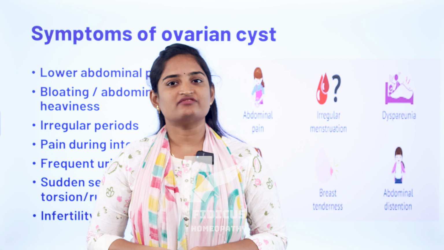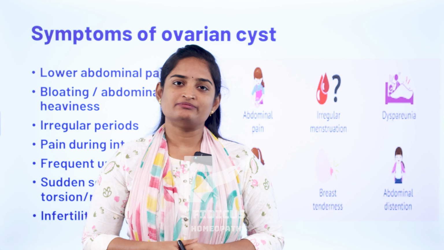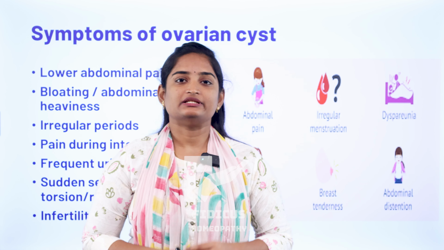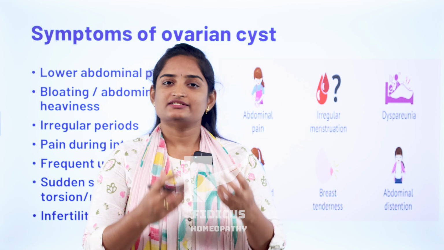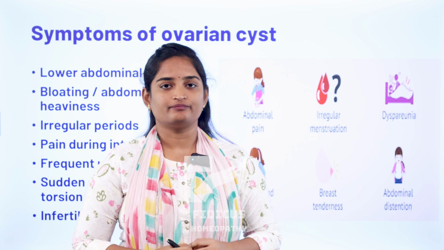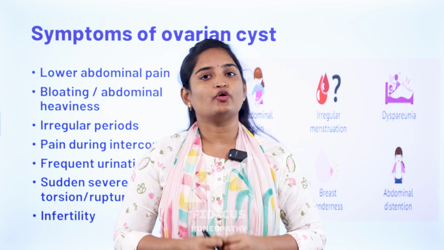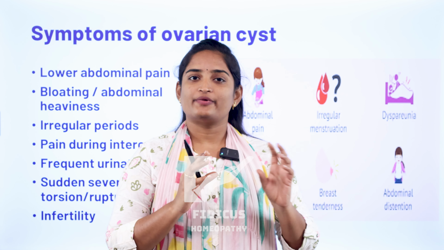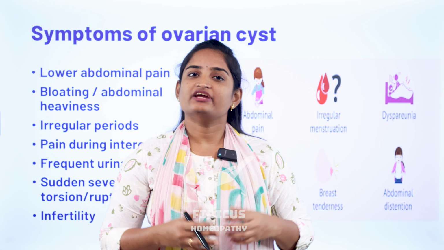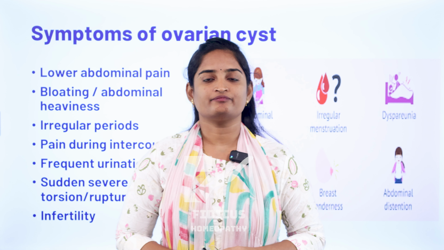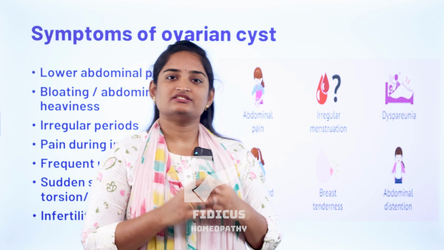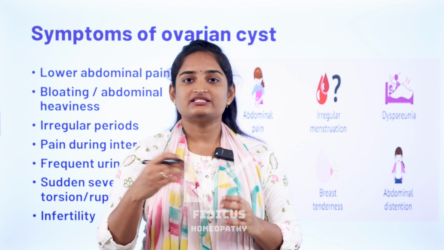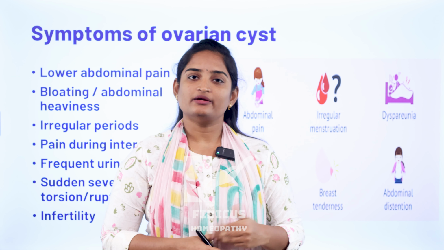Now coming to the symptoms of the ovarian cyst. There are multiple symptoms in ovarian cyst conditions. Among these, one is pain in the lower abdomen. There is dull, sharp or sudden pain in the lower abdomen region. Another is heaviness or bloating in the lower abdomen region. Due to a large cyst, there is a feeling of heaviness or fullness in the lower abdomen region. Next, due to the development of the cyst, the periods may be irregular. They may be heavy or scanty periods. Sometimes it may be too long or too short periods.